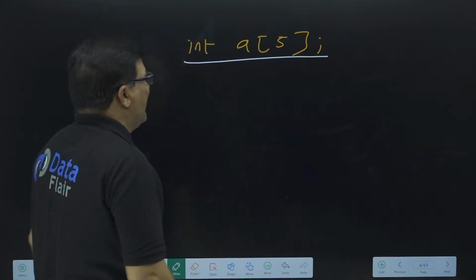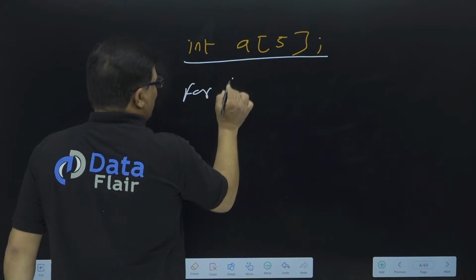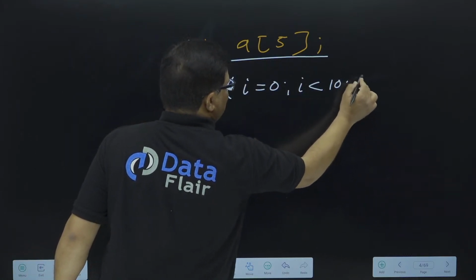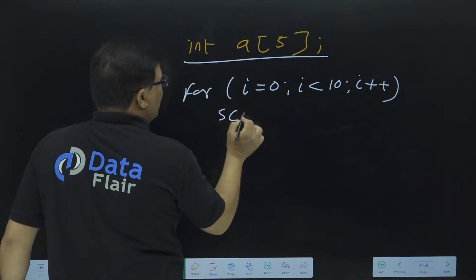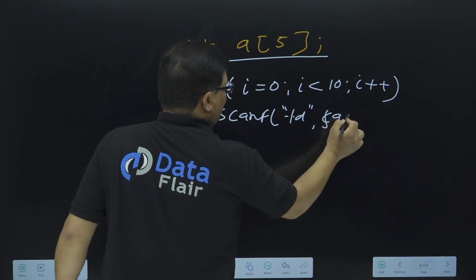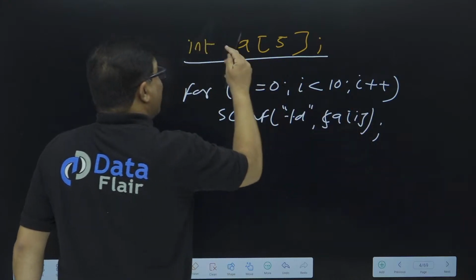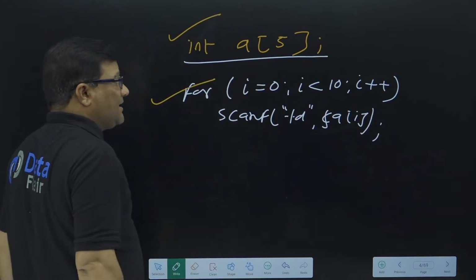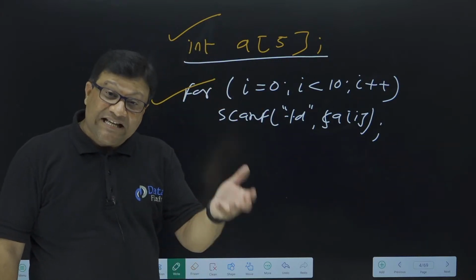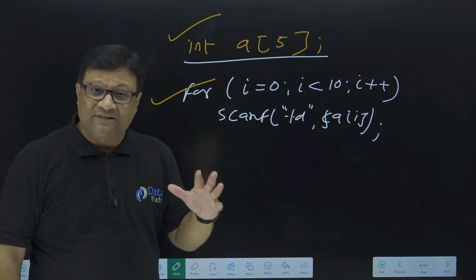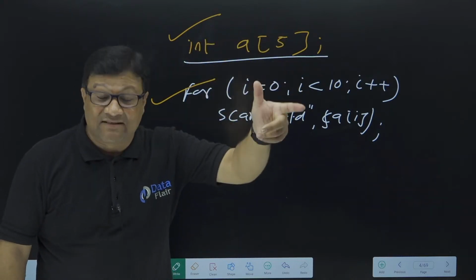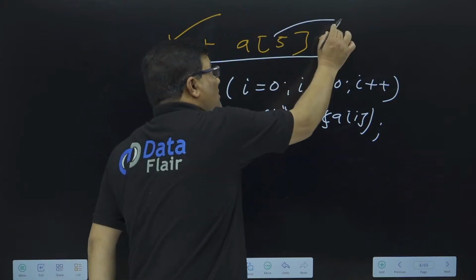No. Try to run this code on your machine. Declare this array and enter 10 elements. Apply a loop and try to enter 10 elements with scanf("%d", &a[i]). Your array size is 5, your loop executes 10 times, and your program will not show any error. It receives 10 elements because this is a runtime error. This is called out of index. Out of index means when an array crosses its limit.